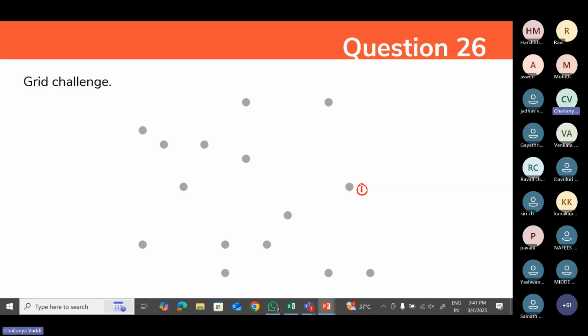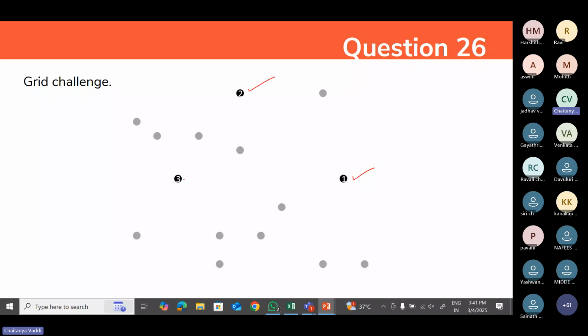You will get the number. Let me show you that example. Let's say you just need to align. This is the first dot which got highlighted the first time, second time here it got highlighted, third time here it got highlighted. Instead of giving this numbering for these dots, if you give it for any other dot, you will lose your marks. This is a very nice game.